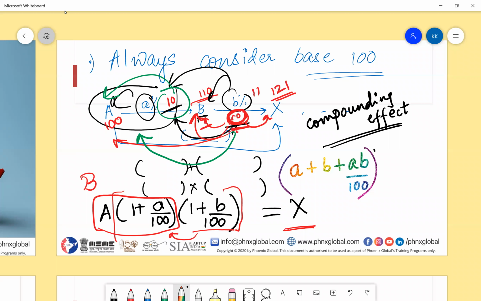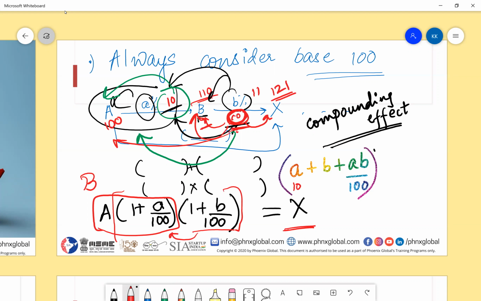Yes. And if I decrease 110 by 10%, how much will I have to subtract from 110? 11. So what will be the final answer I get? Okay, got it. 99, right? Yes. Now just substitute it here.